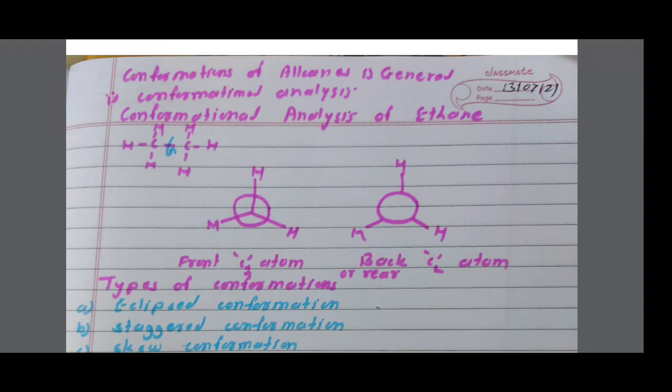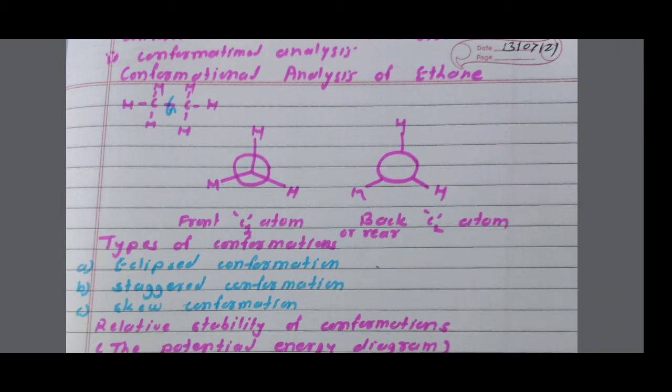Then types of conformations in ethane molecule: two methyl groups, that is CH3, are attached by a single bond. Due to rotation about the single bond, it can have two extreme conformations, first is the eclipsed conformation, second one is the staggered conformation, and third one is the skew conformation. Eclipsed and staggered conformations are obtained by rotating the C1 and C2 bond by 60-degree intervals.